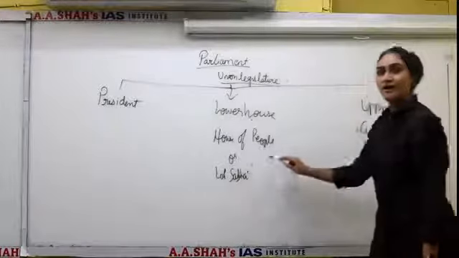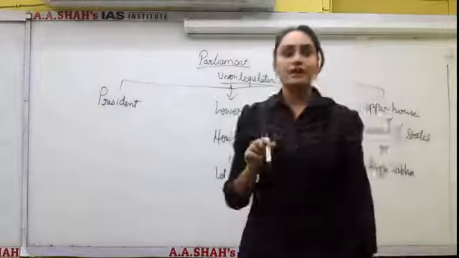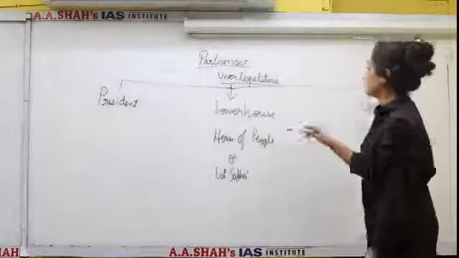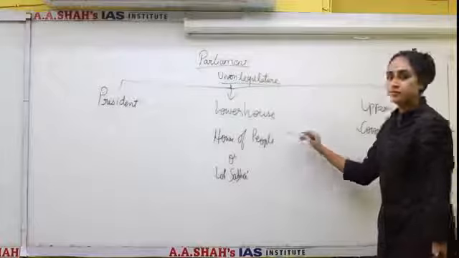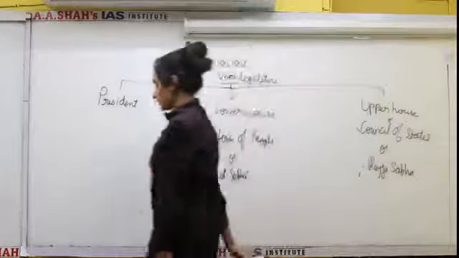The names Lok Sabha and Rajya Sabha were given in 1954. They were adopted in the year 1954. Before that, it was known as either Lower House or House of the People and Upper House or Council of States.